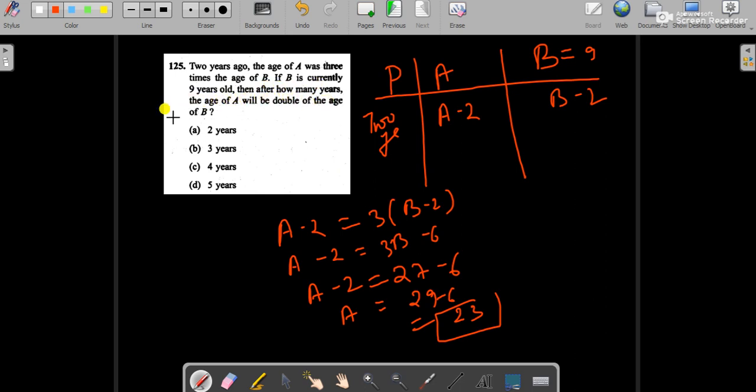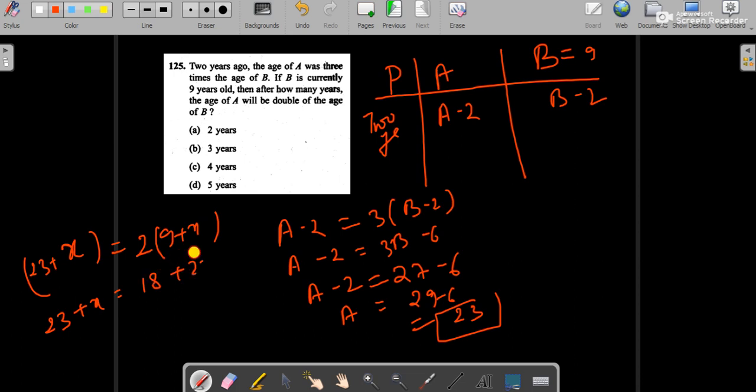Let's suppose after some x years, the age of A will be double that of B. Let's solve this equation: 23 plus x equals 18 plus 2x. Subtracting, we get 5 equals x. So after 5 years, the age of A will be double.